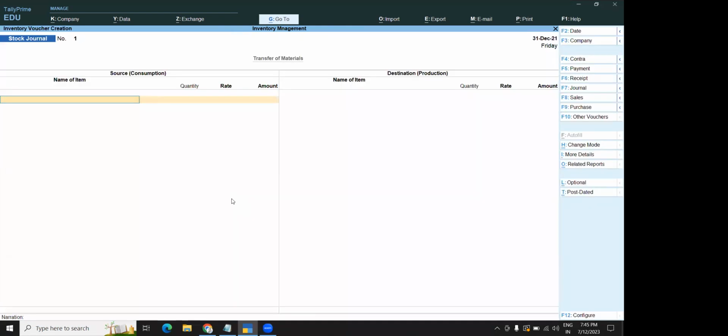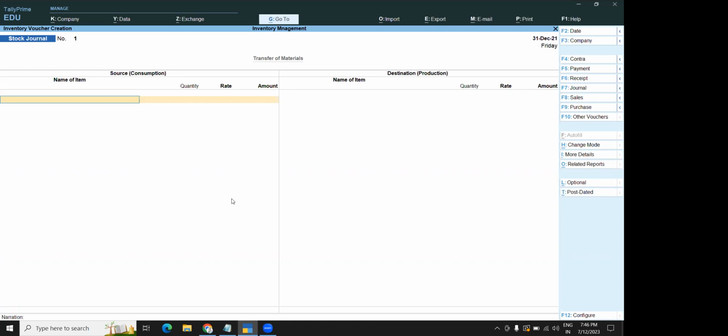Click on stock journal. Basically this stock journal is used for transferring material from one location to another location, or from one godown to another godown, within an organization, within a company only. Maybe transferring goods from raw material consumption to finished, or from semi-finished to finished. We are going to maintain the stock godown wise. You may have a raw material godown, you may have a finished godown.